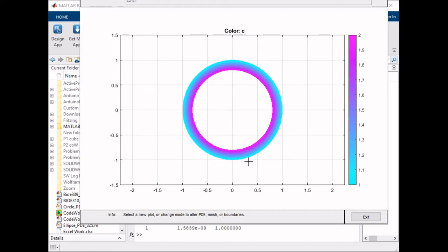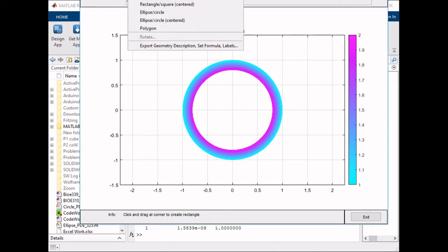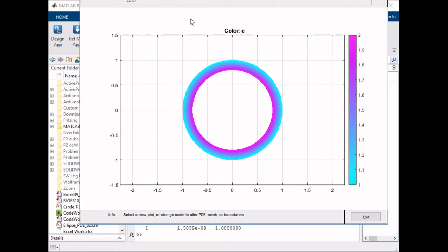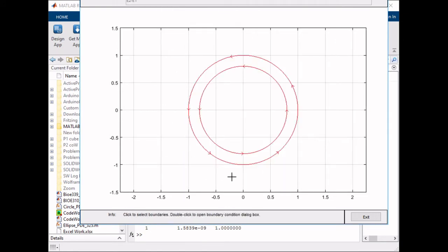Hey guys, so I'm going to do a simple tutorial on how to use the MATLAB PDE modeler in order to solve different partial differential equations. So this one we're going to model a circular blood vessel, and you can start by drawing the shapes. You could go into draw and select different shapes. In this case I already have my circles here.